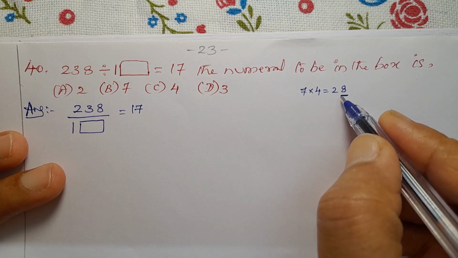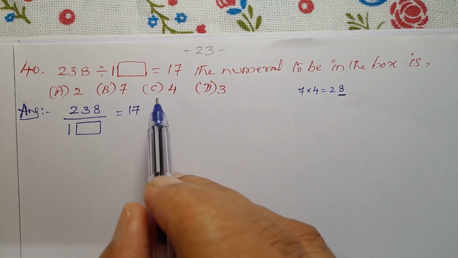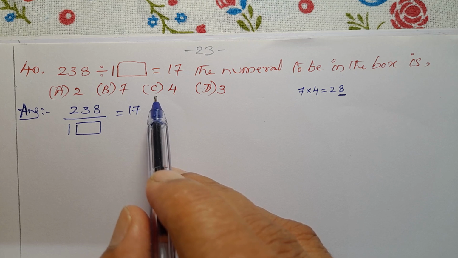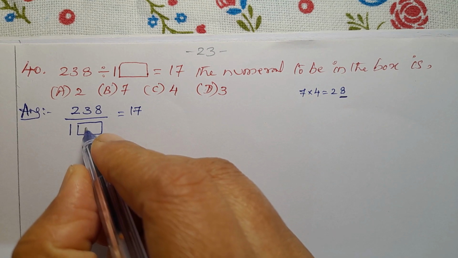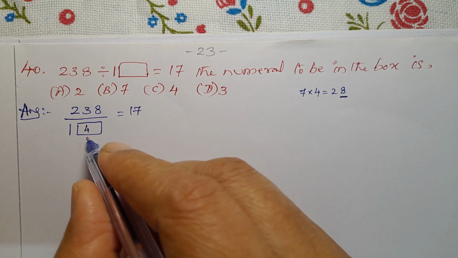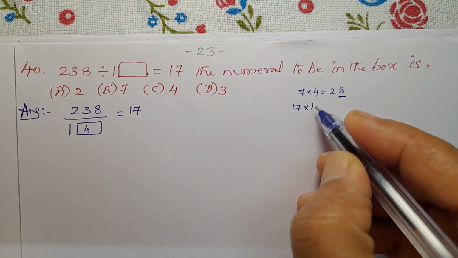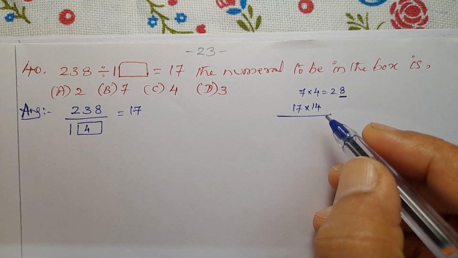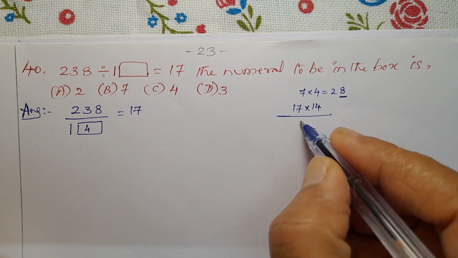Okay. So after that, what to do? Then option C is the correct answer. How? So assume the 4 here. So 17 into 4, so 17 into 14. So we know the 14th table. 14 7s are 98.